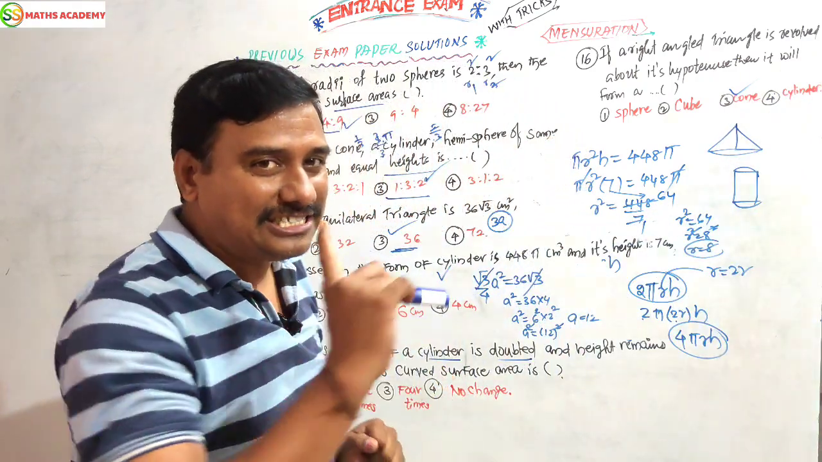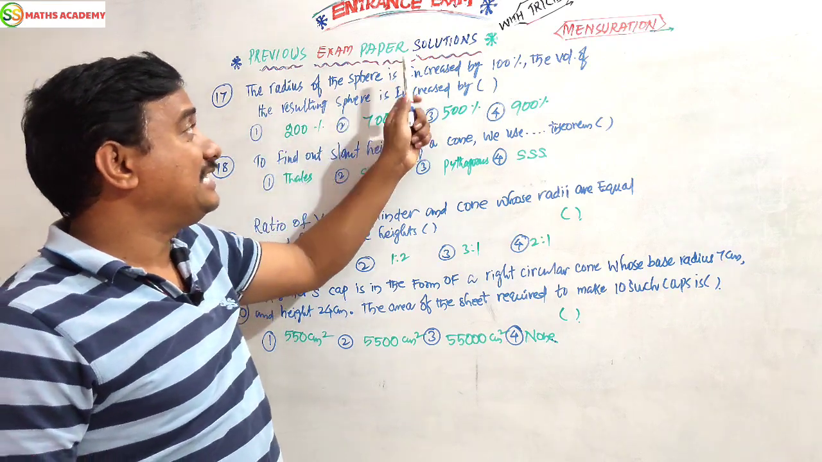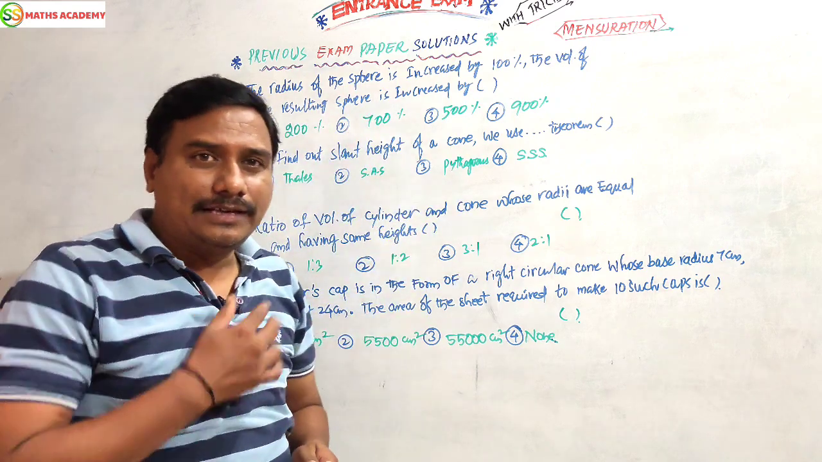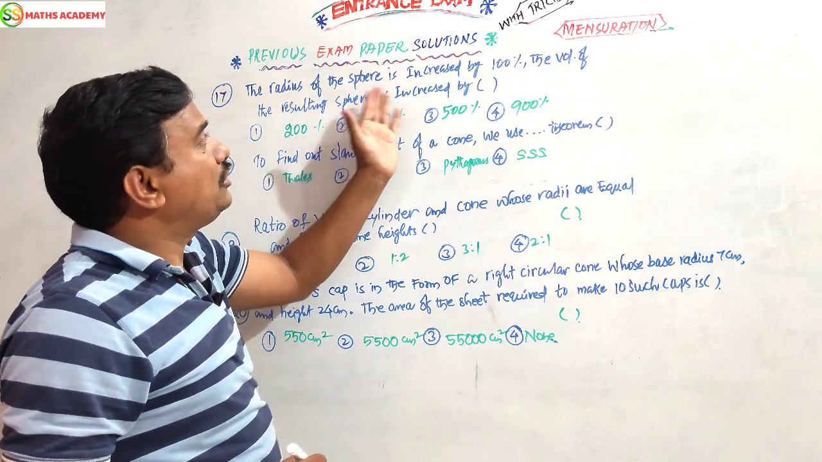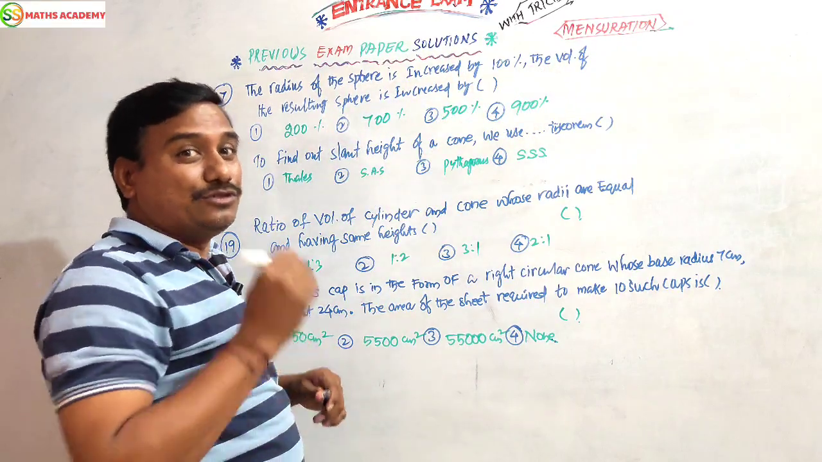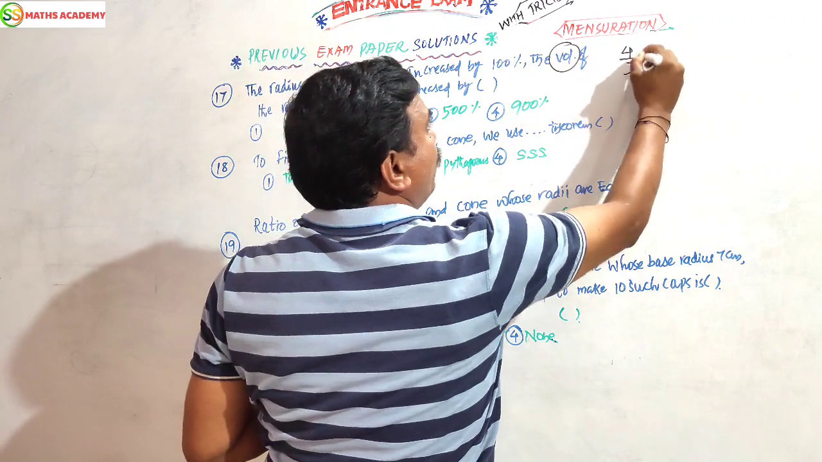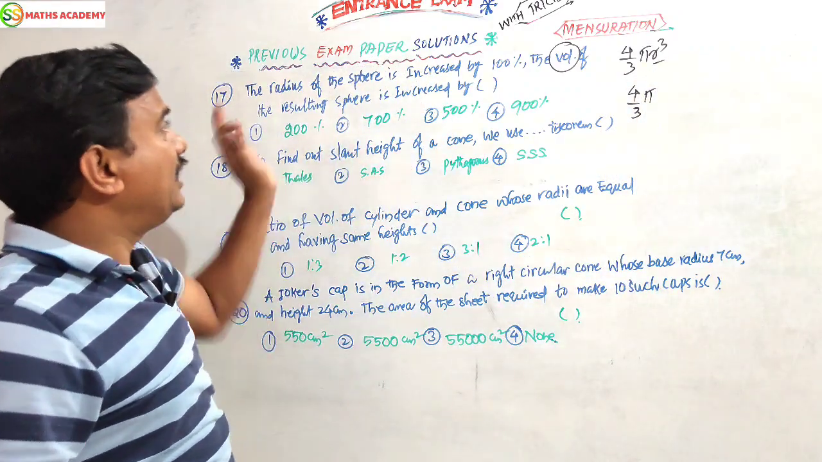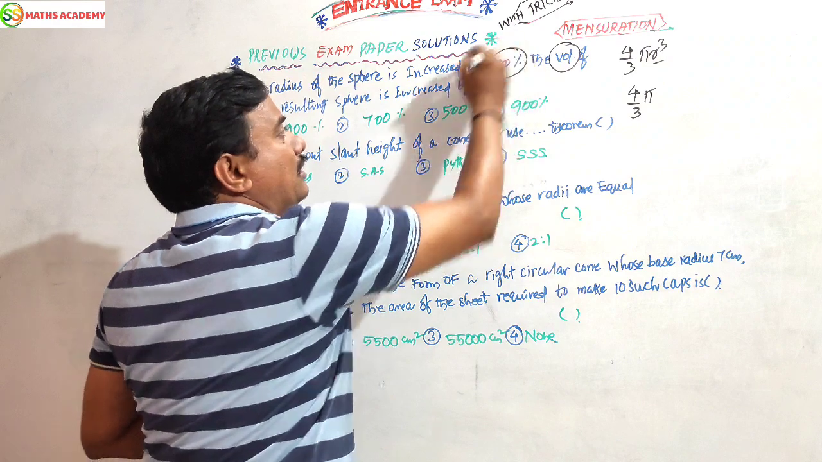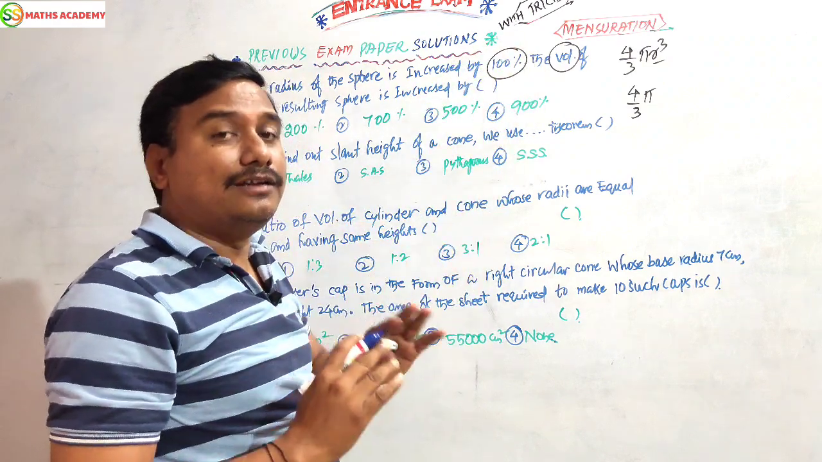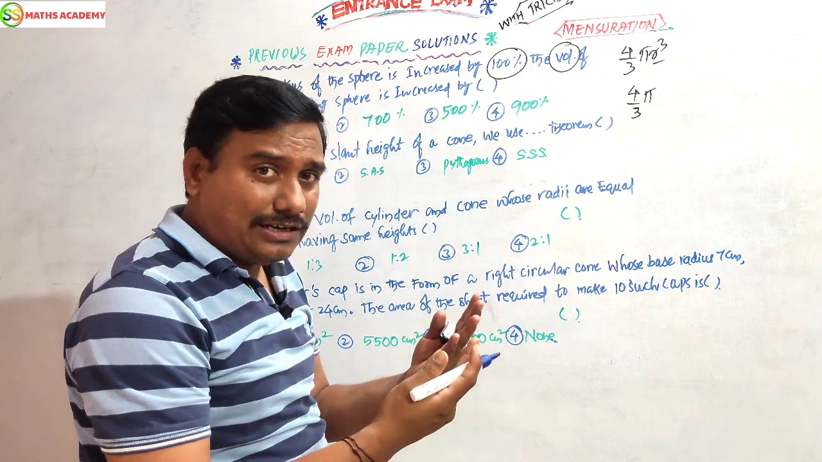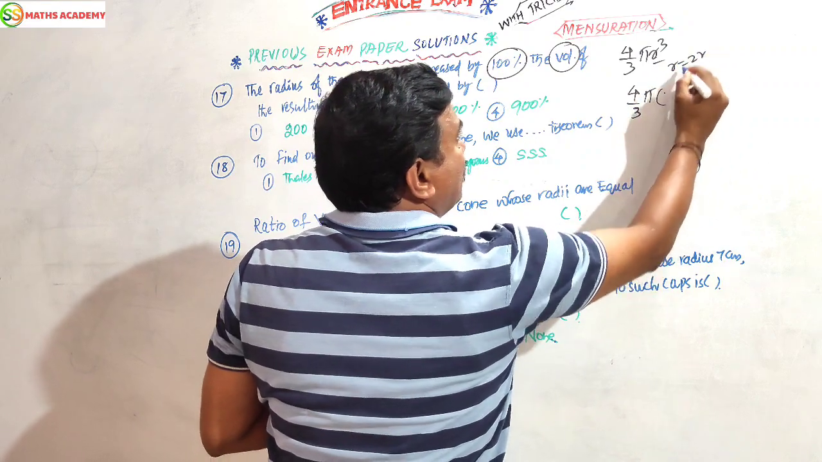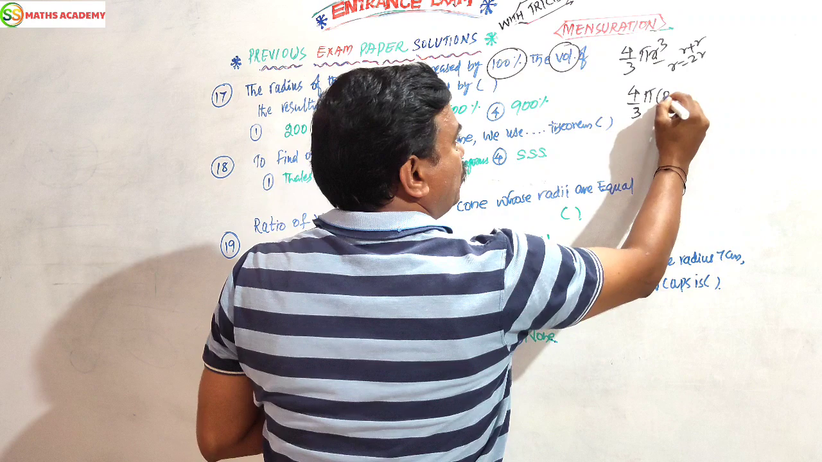Next, a more interesting question. Let us see, dear children. The radius of a sphere is increased by 100%. The volume of the resulting sphere is increased by how much? Here the word is volume, so we should take the volume of a sphere formula, 4 by 3 pi r cube. Here the variable is the radius. So the radius is increased by 100%. 100 percent increase, 1 becomes 2, l becomes 2l. Here r becomes 2r. In the place of r, you can substitute 2r.